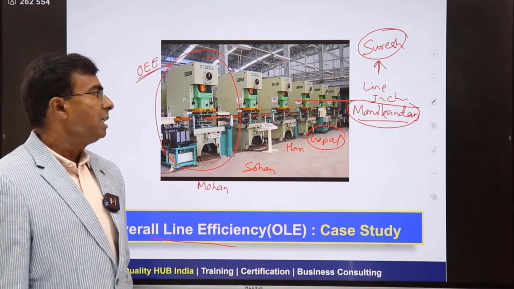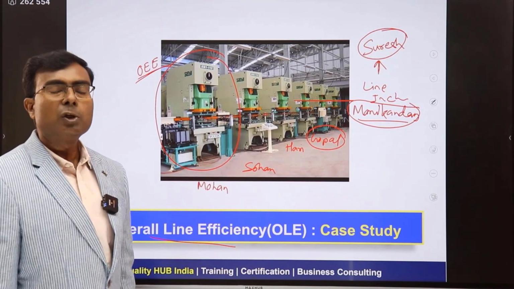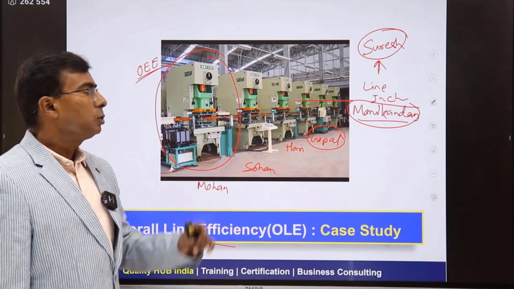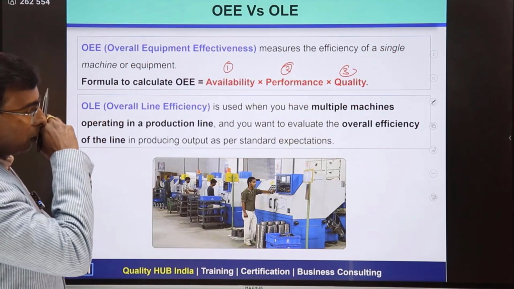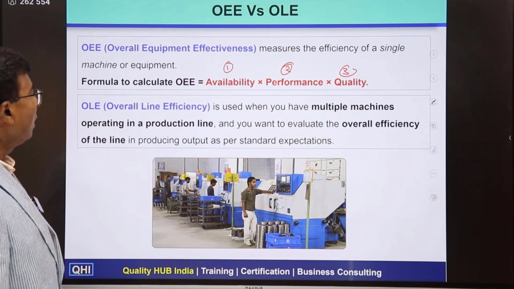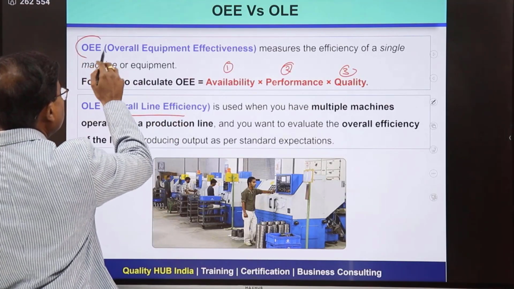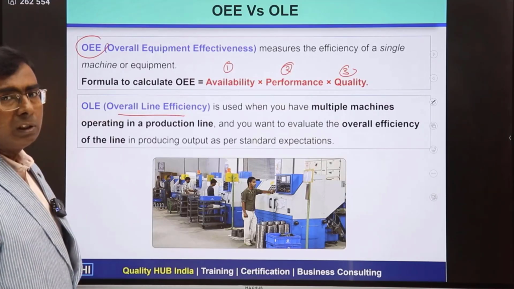So that's why it is very much important for a company to calculate not only overall equipment effectiveness, which is a very critical measure, but also overall line efficiency. Okay. So here we are going to explore our understanding of overall line efficiency. OEE we have discussed, a very important metric which measures the efficiency of a single machine or single equipment.